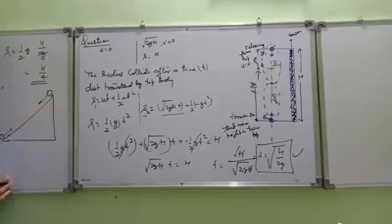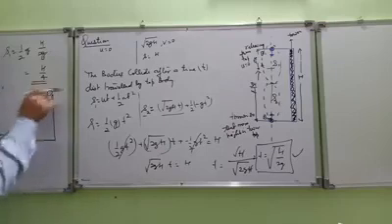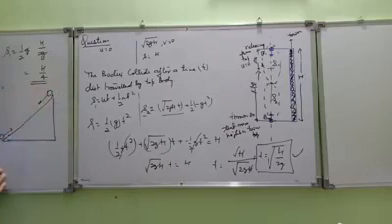Let's say these are two bodies. One body is thrown up the incline. Another body is dropped from the top, down the incline. Which body will travel larger distance per unit time, per second?